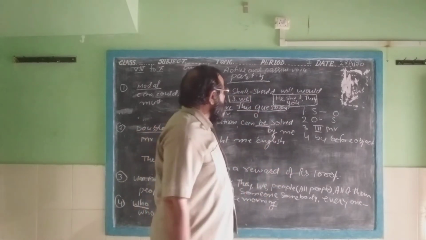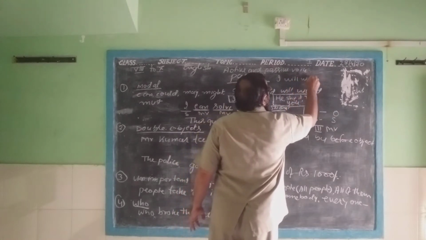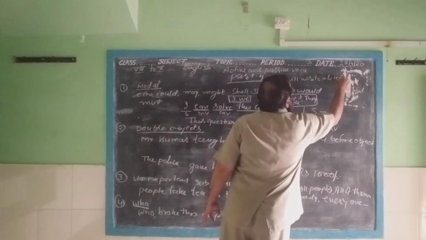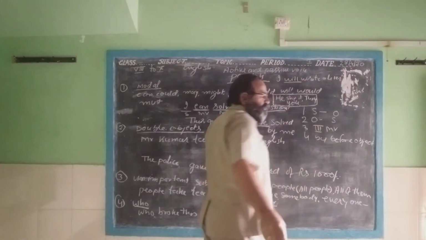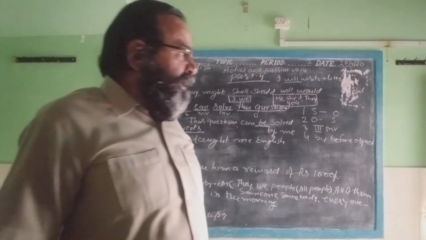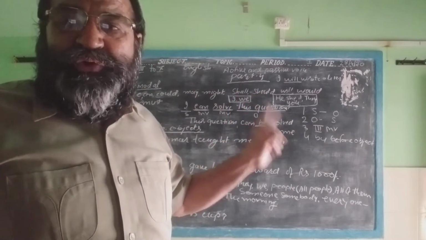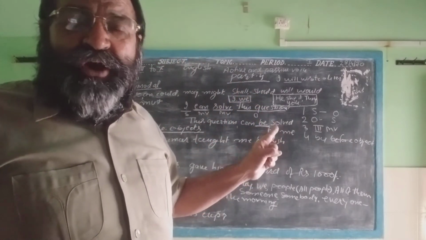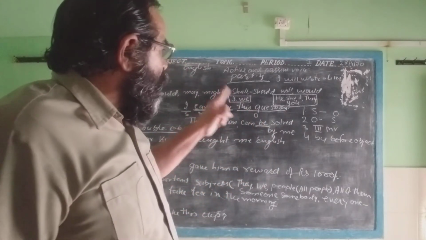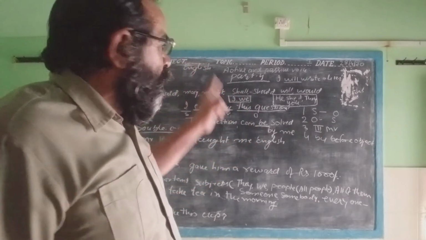For example, I will write a letter. Now it is not the helping verb of the future tense. My dear students, you must understand that will is not a helping verb of the future indefinite or future simple here, because will has been used with I. It means it is a modal verb.